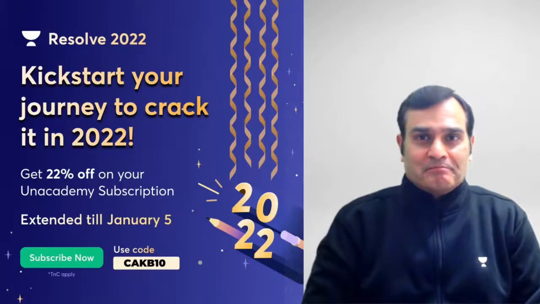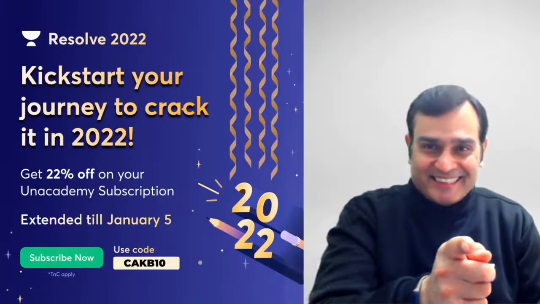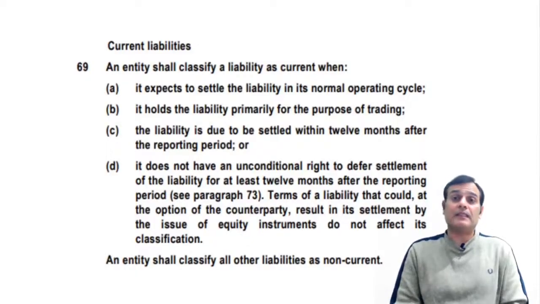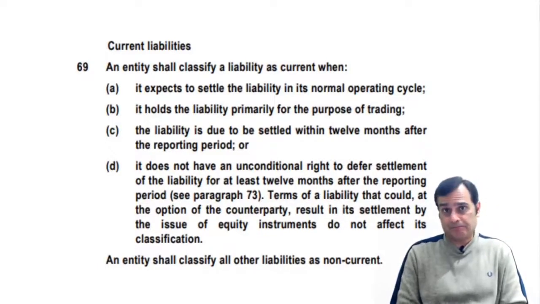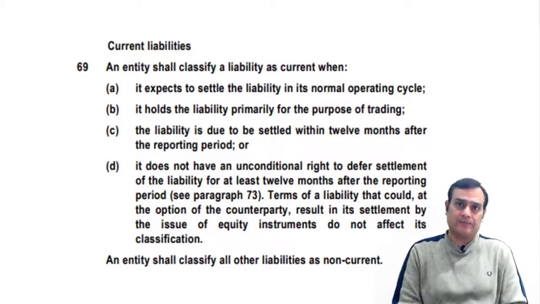Let's crack it. You can see the para number 69 in front of you, and there are a total of 4 clauses A, B, C, D. And very clearly it says an entity shall classify all other liabilities as non-current. Now let's have a look at each one of these clauses in detail.